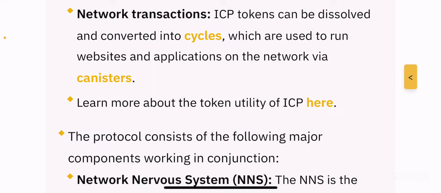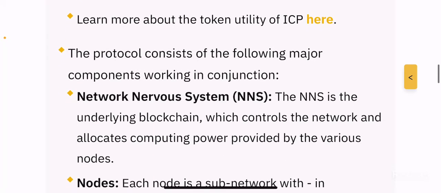Just like how you would pay Ethereum on the Ethereum network as gas fees and BNB tokens as the gas fees for the Binance Smart Chain, you can imagine ICP being the gas token for the Internet Protocol system, right? You can learn more about the token utility of the ICP token by clicking on this link.